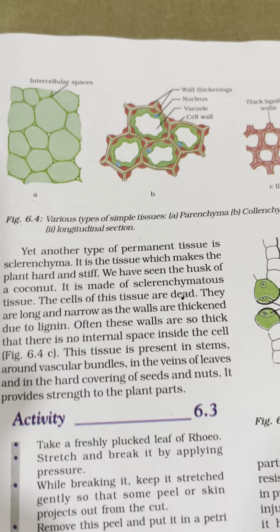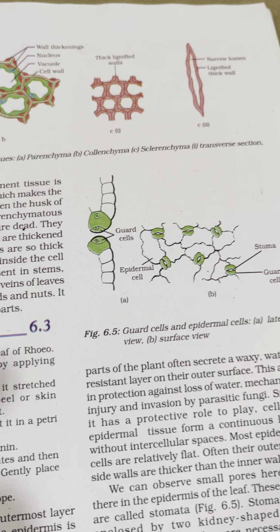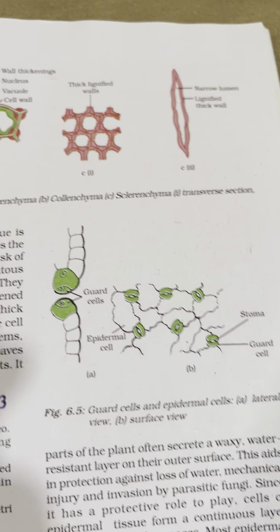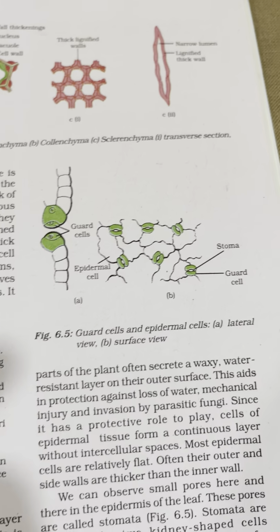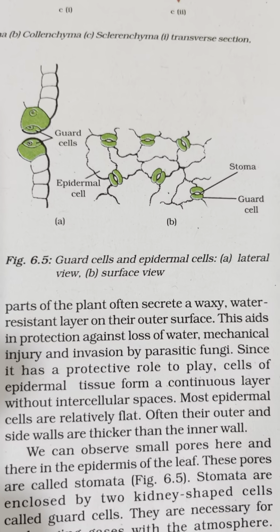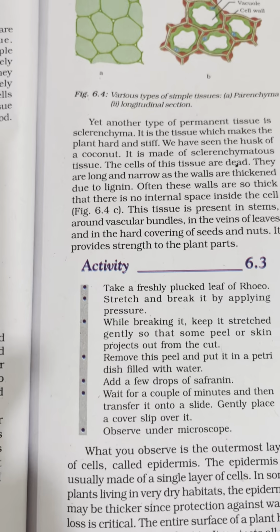Now you can see the figure, various types of simple tissues: parenchyma, collenchyma, sclerenchyma, transverse section, longitudinal section. Next we have guard cells and epidermal cells, lateral view, surface view.